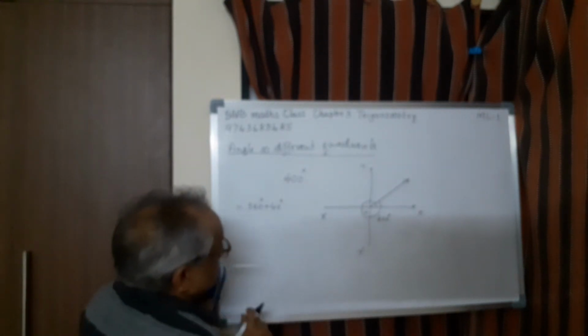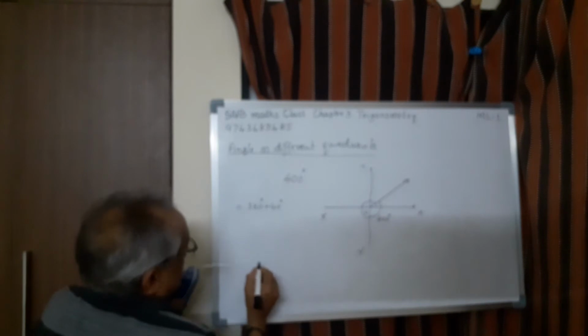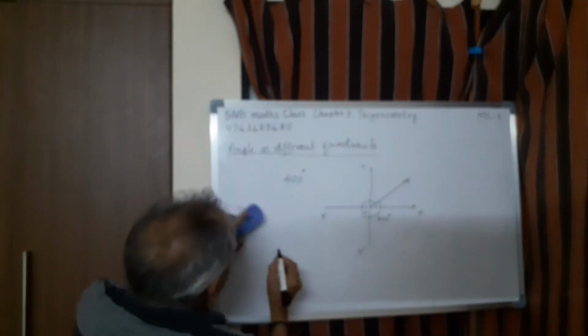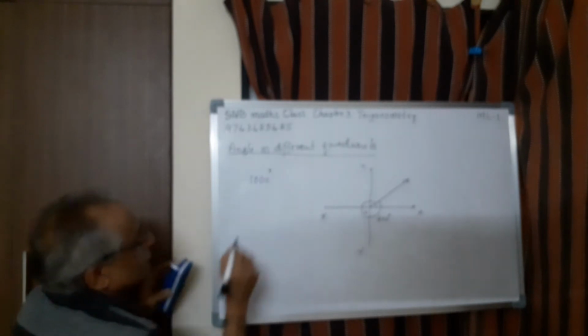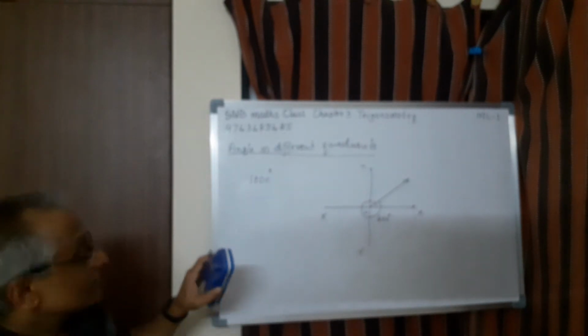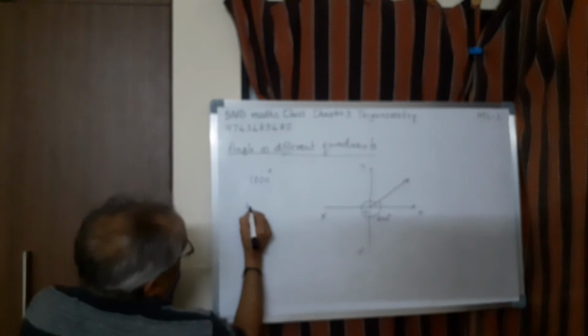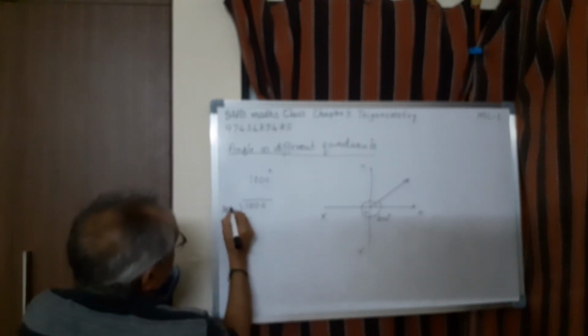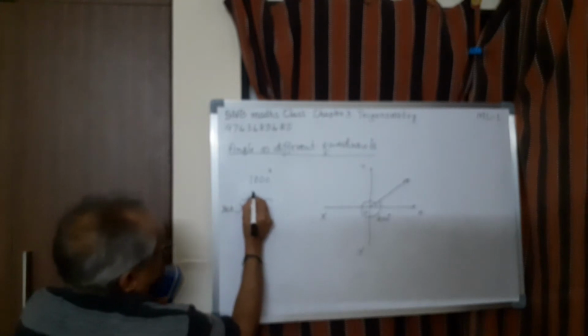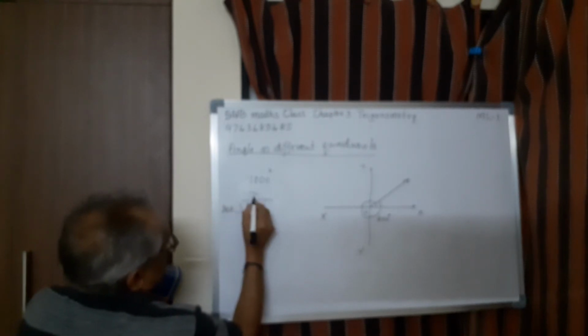Now, suppose you say 1000 degree. Let us say, for example, 1000 degree. So what do you mean by 1000 degree? What we have to do is first divide 1000 by 360. How many times does it divide? I think 3. Sorry, 2.